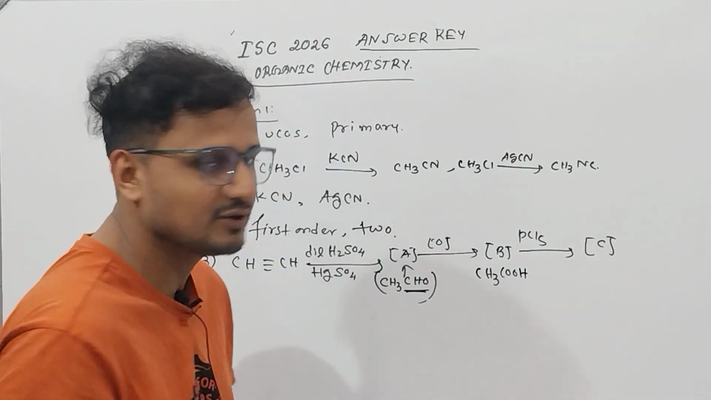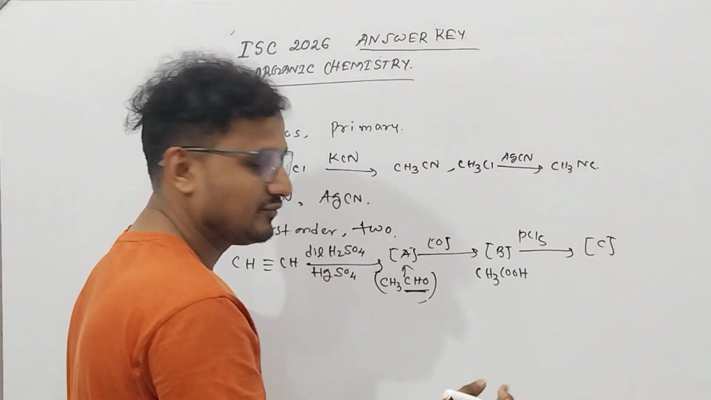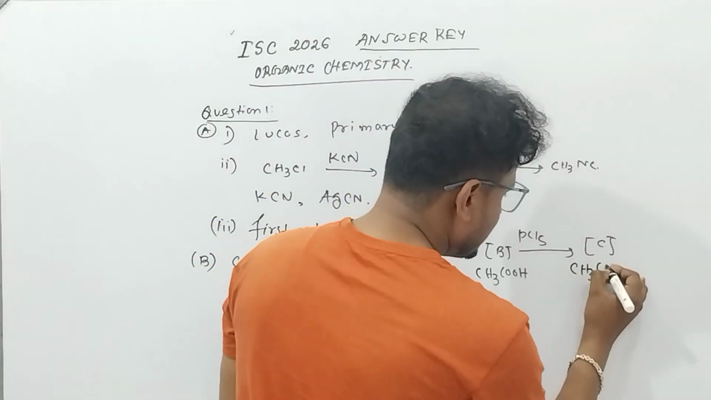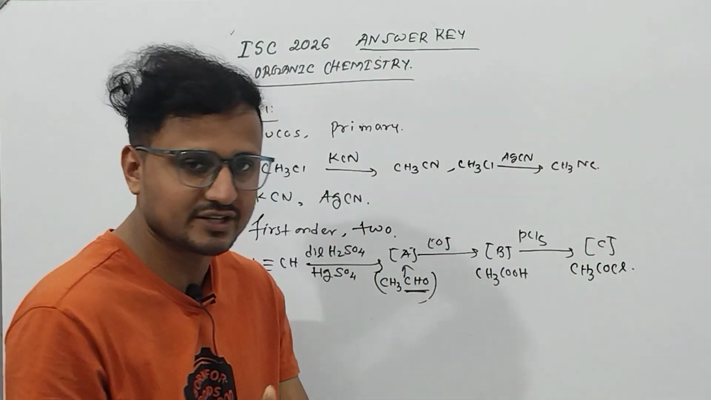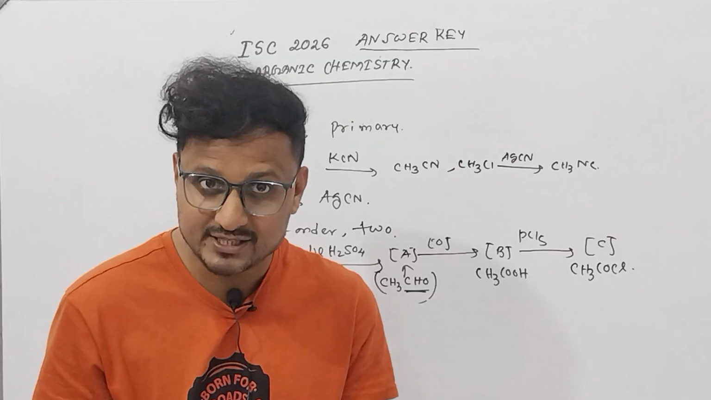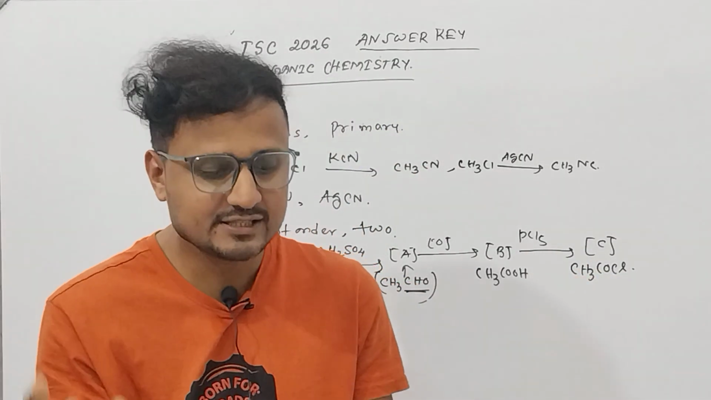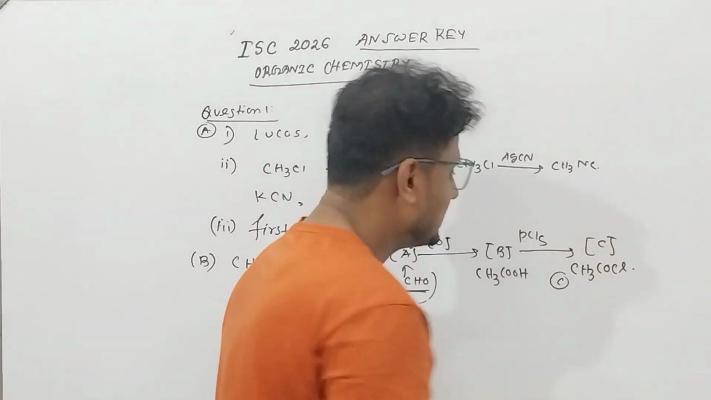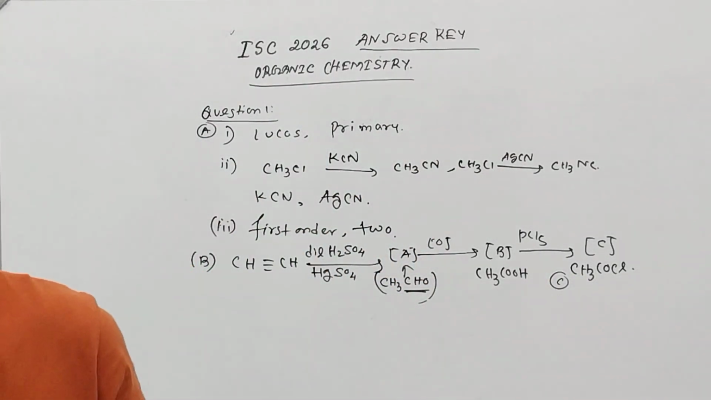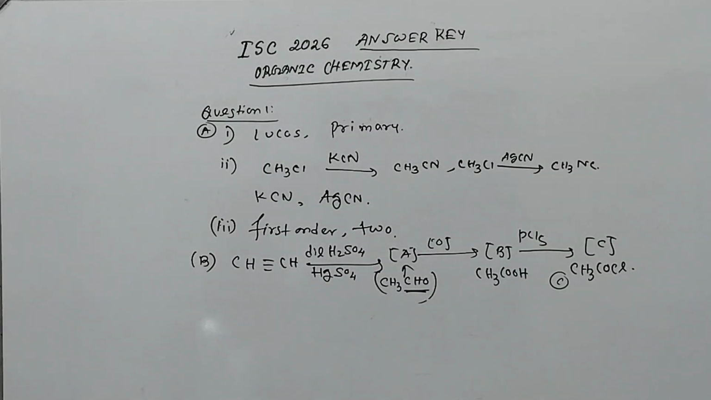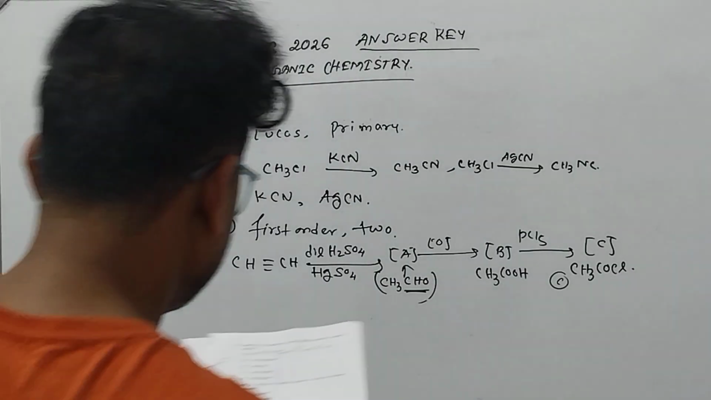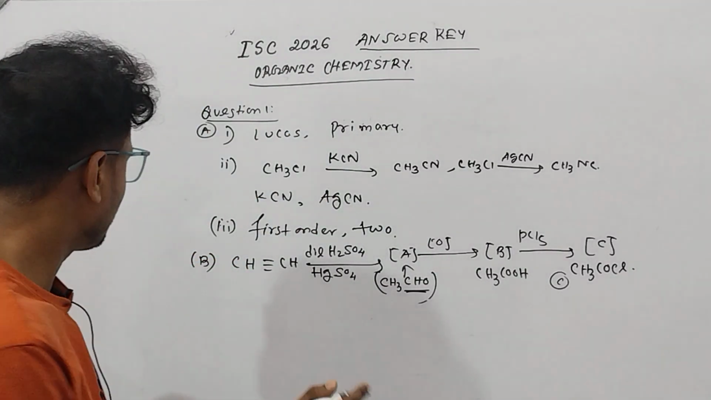Once you oxidize, you will get acetic acid, because the CHO group will be oxidized to COOH, and if you treat with PCl5, you will get CH3COCl. Now the options given include acetic anhydride, but we're not getting acetic anhydride. This is a kind of acetyl chloride. Yes, option C will be the answer. Let me check once whether the video is coming properly or not. Yes, it's coming properly.